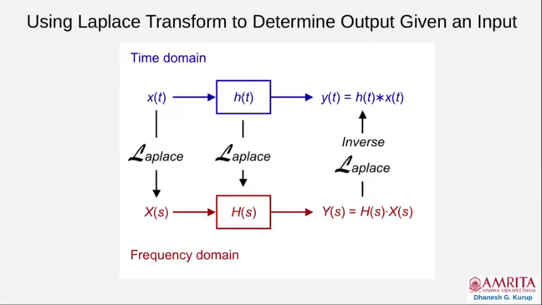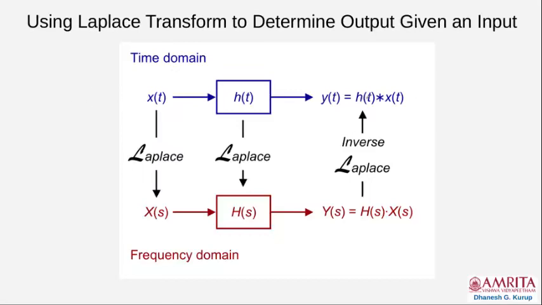So if you find the Laplace transform of the impulse response of the system, you get the transfer function of the system. In order to find the output, you multiply the Laplace transform of the input with the transfer function. The Laplace transform of the output will be H(s) times X(s). Now you apply an inverse Laplace transform and you can compute y(t). So it is found that the second option is much faster than the first option.